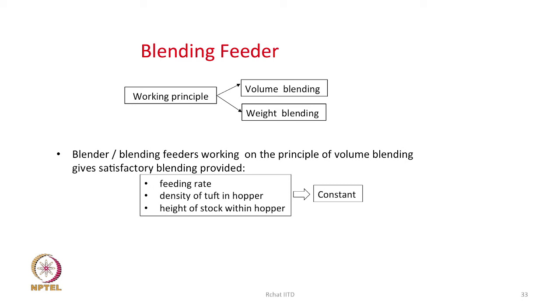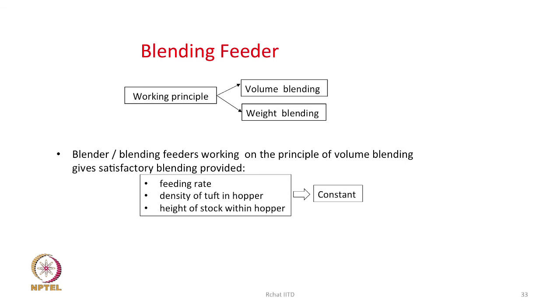For that, what matters is the rate of feed, the density of cotton or the other fiber in the hopper, and the height of the stalk within. If these can be kept constant, then this will work, but more accurate blending is possible with weight blending.